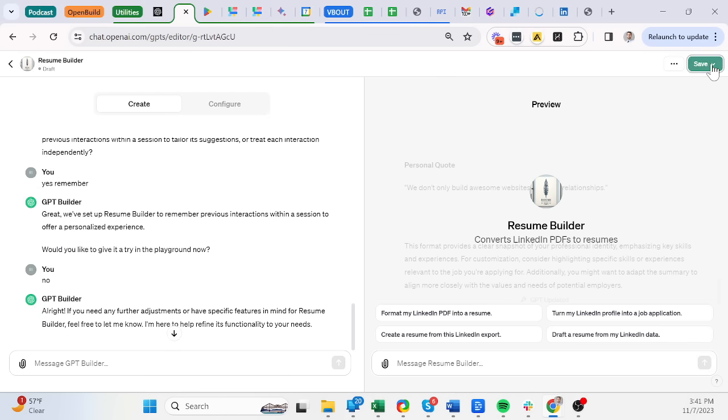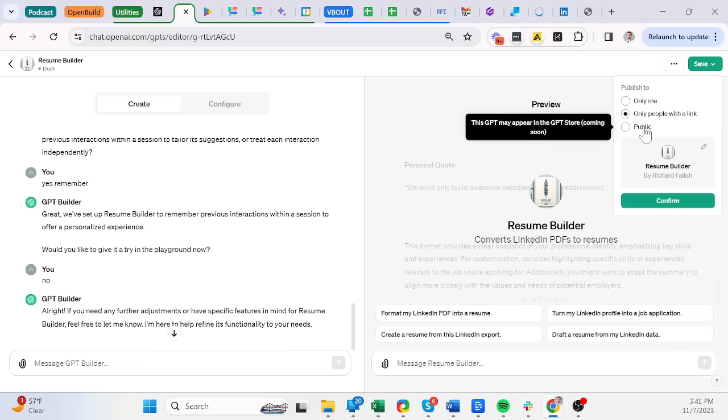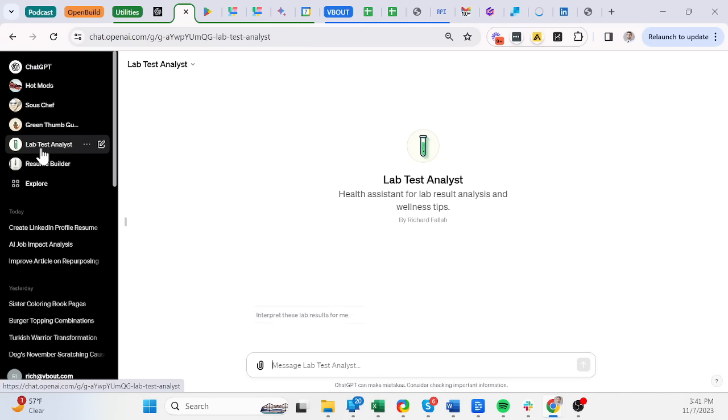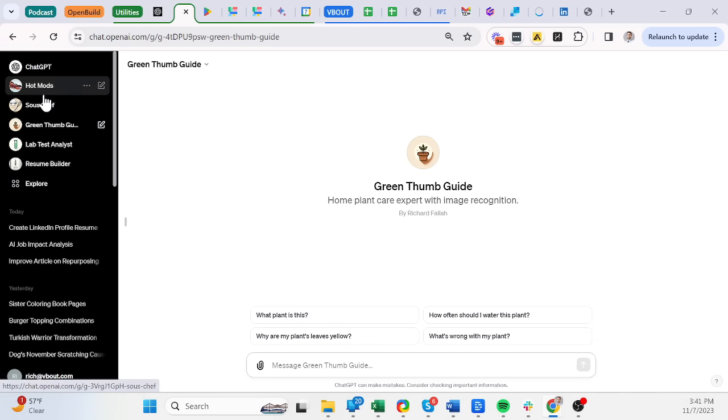On the top right corner, you're going to see an option who can access this. So I can say this is public, and boom, it's launched. And I'm pretty much done. I can now click on here and switch between my different GPTs so I can use them directly. And the moment that I do, it's going to generate on the left panel a new chat, which I can build on top. Some things that are limited: I cannot change the names here. I can definitely change the conversation title. I cannot sort them, at least for now, but hopefully in the future I can.